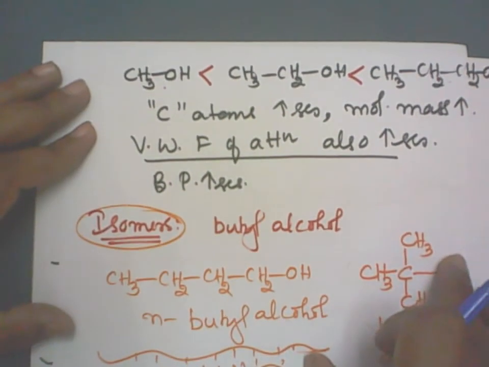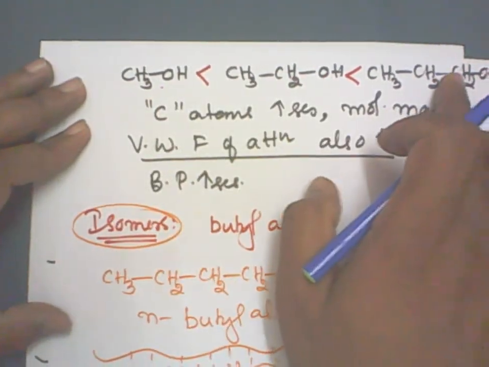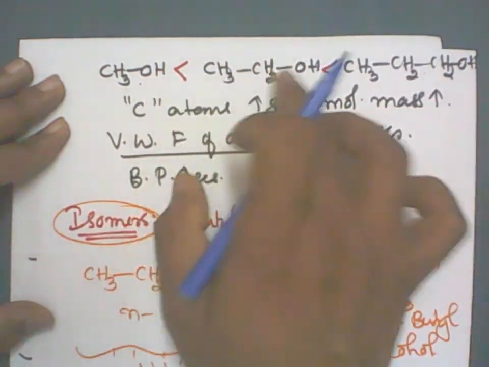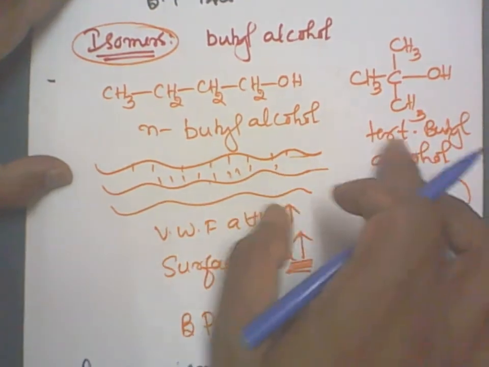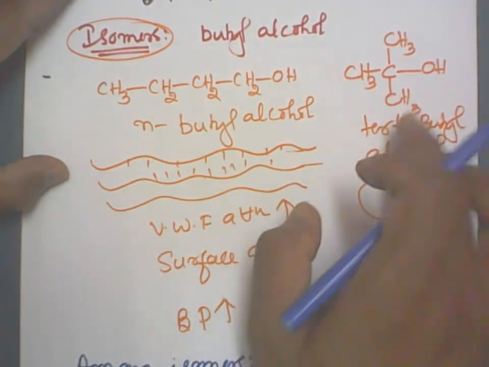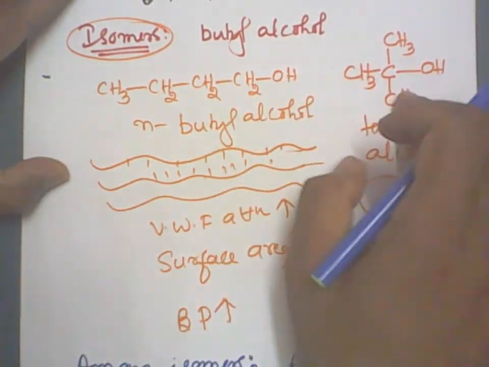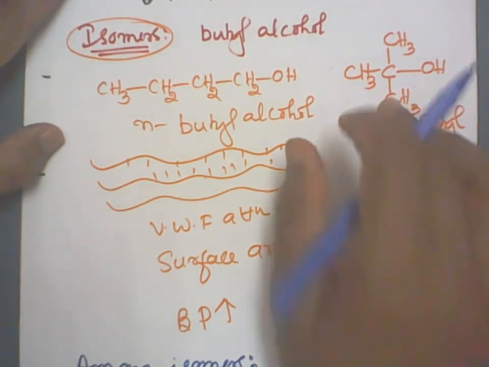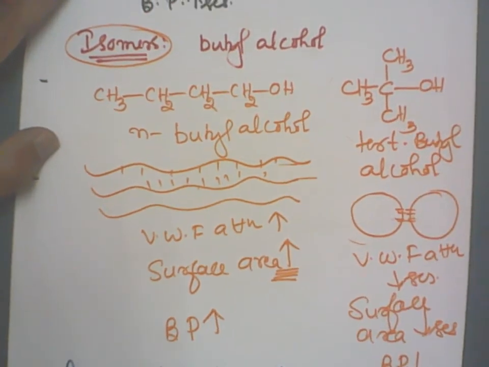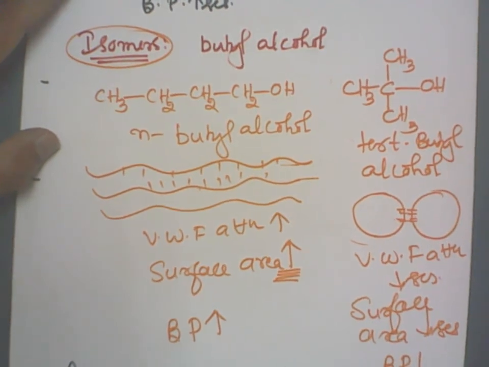Also, for different compounds, as molecular mass increases, boiling point increases. When molar mass is the same, as branching increases, boiling point decreases. Right? Clear? Yeah. Now what we'll do, I'll take one example.